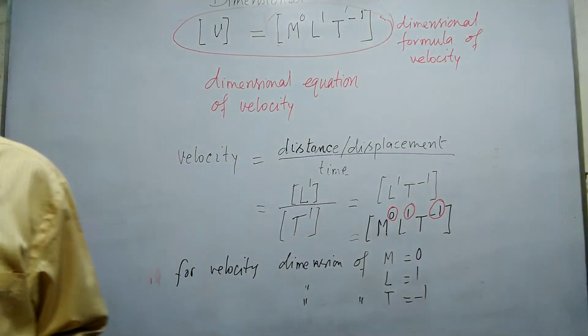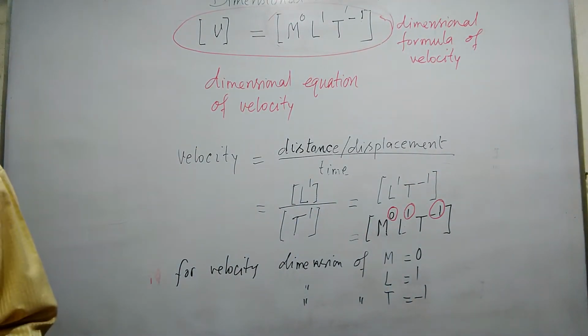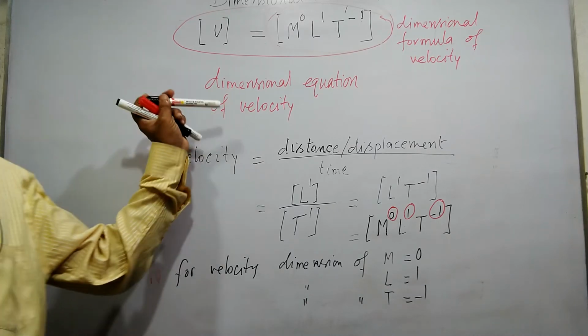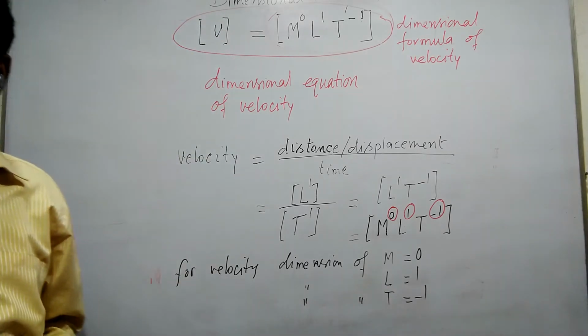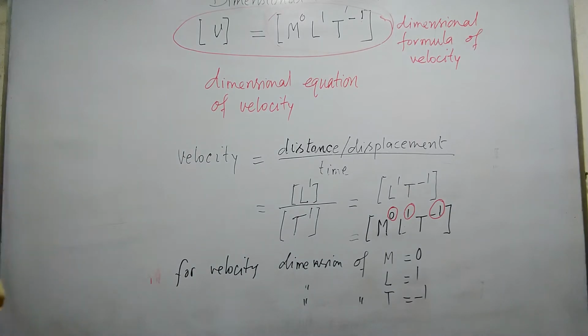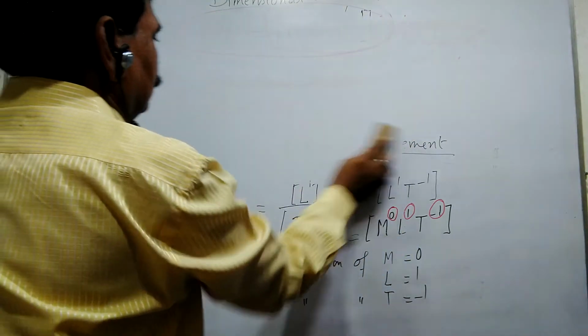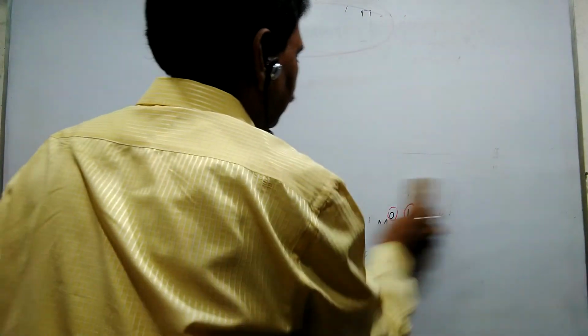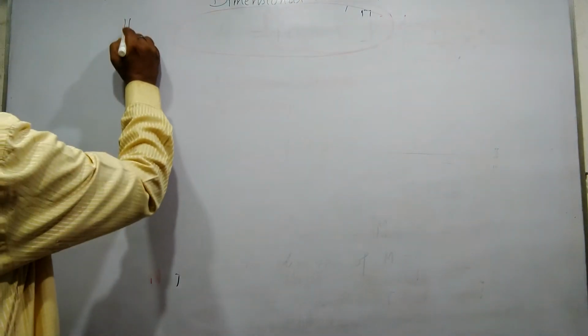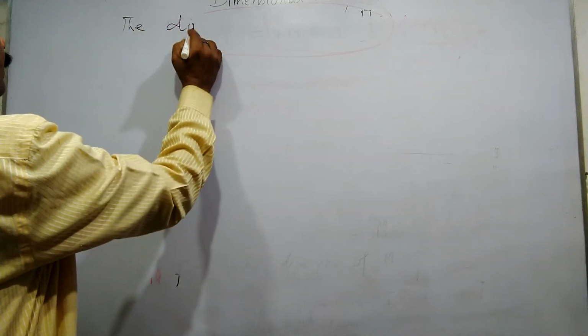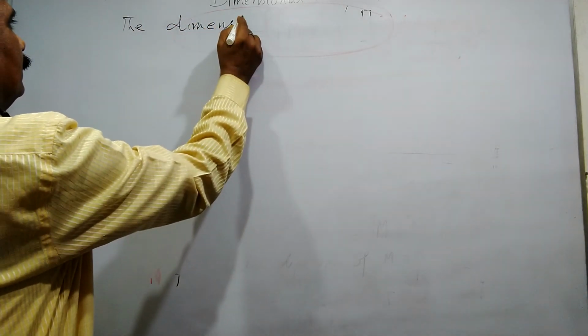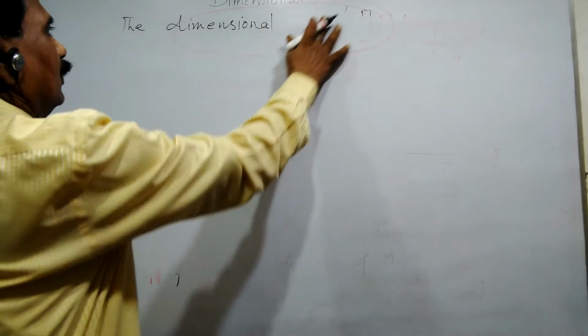Now come here. We can write down the dimensional formulas for so many derived quantities. Now write down, if you are interested, the dimensional formula.